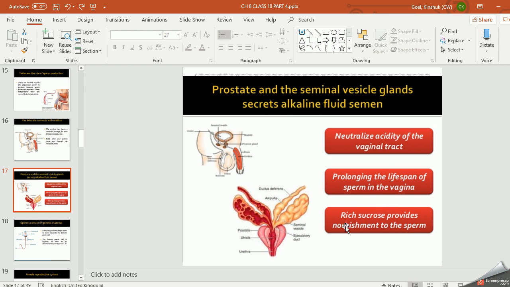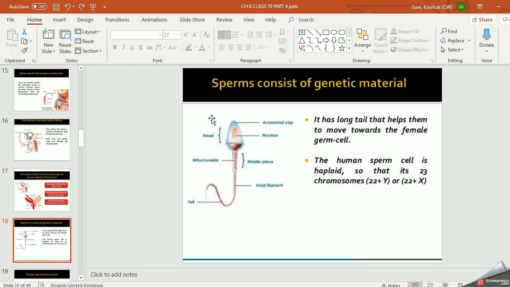Now they provide nourishment to the sperms also, and they also prolong the lifespan of sperms because they secrete the fluid medium, right? And this fluid medium is very much necessary for surviving of sperms, and for moving of sperms also.